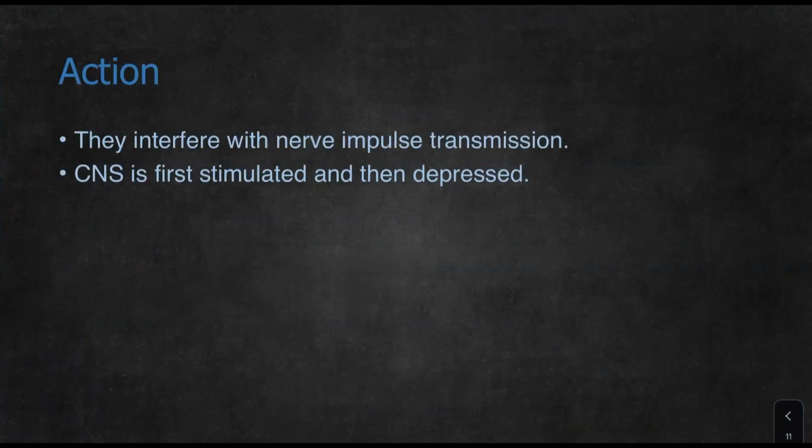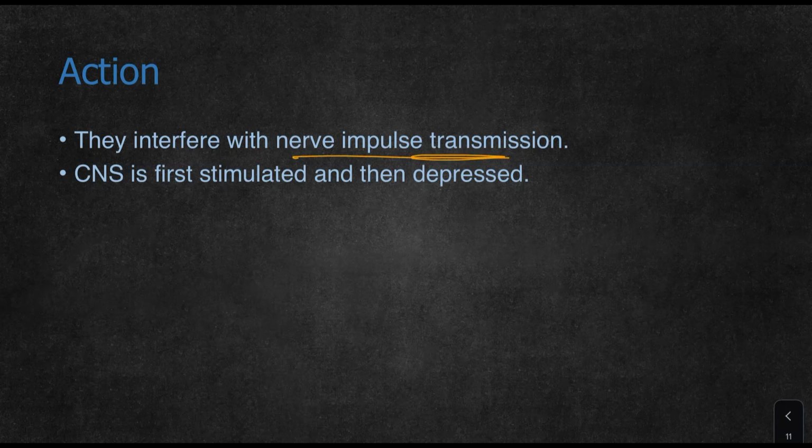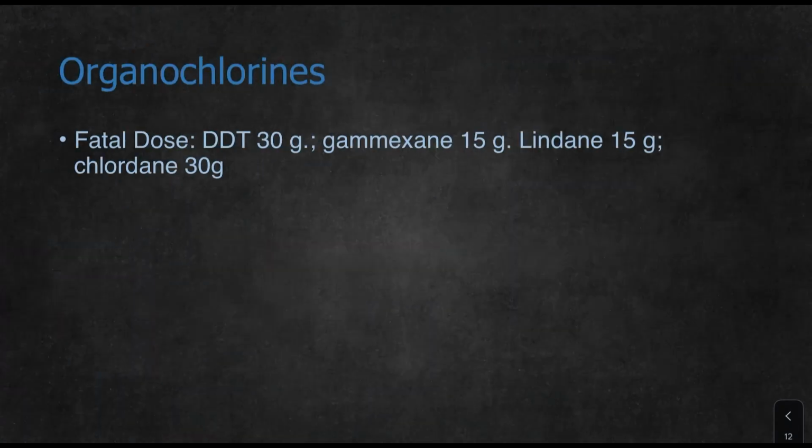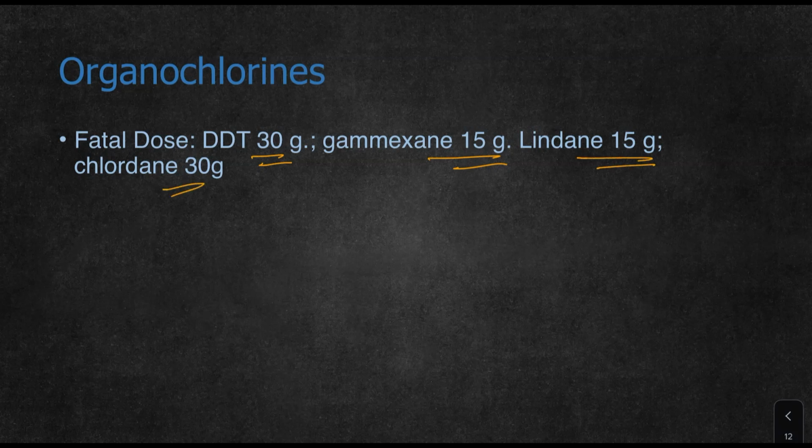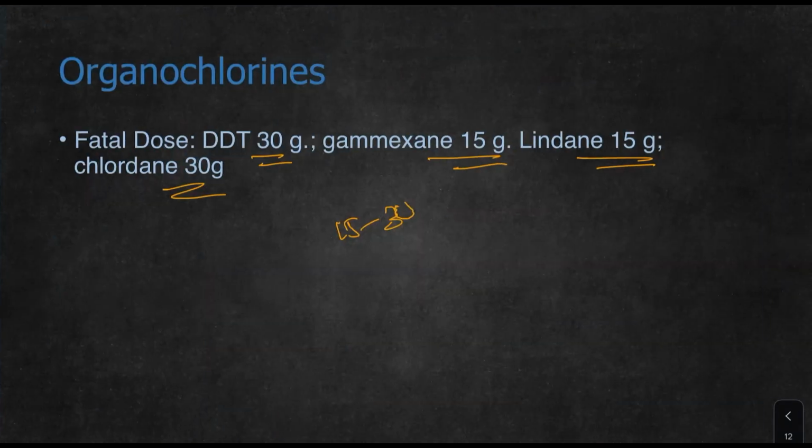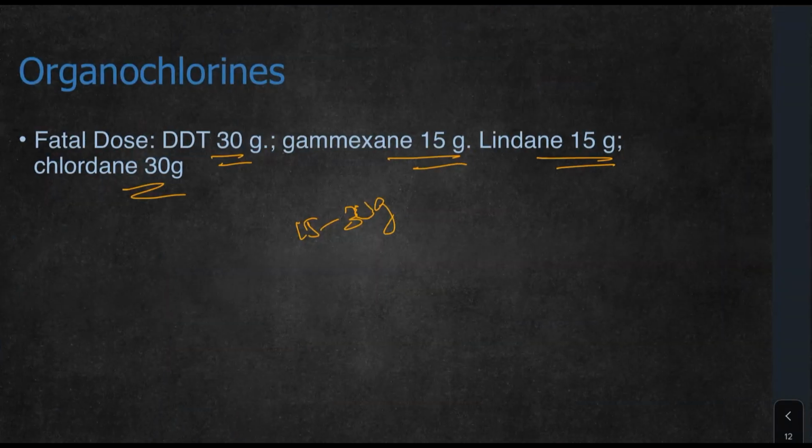Their action: they interfere with nerve impulse transmission, as opposed to organophosphorus, similar to a synaptic junction. The CNS is first stimulated, then depressed. The fatal dose of DDT is 30 grams, gamma-BHC and lindane 15 grams, chlordane 30 grams. So 15 to 30 grams of any organochlorine compound is fatal.